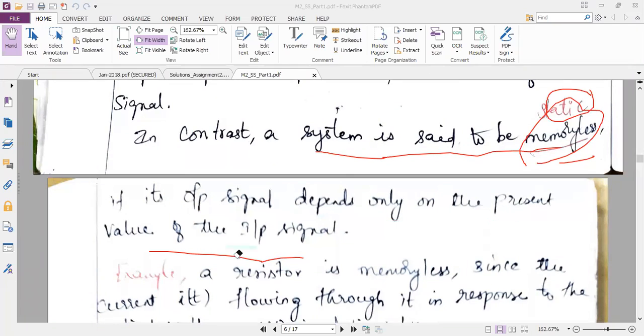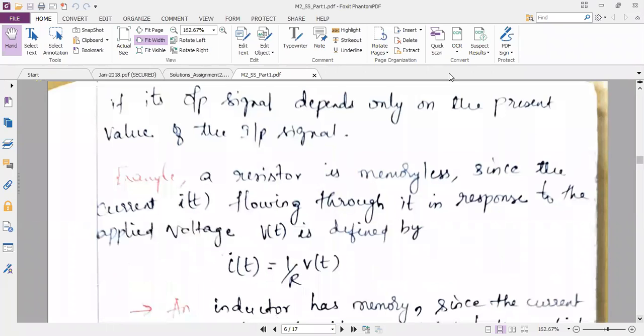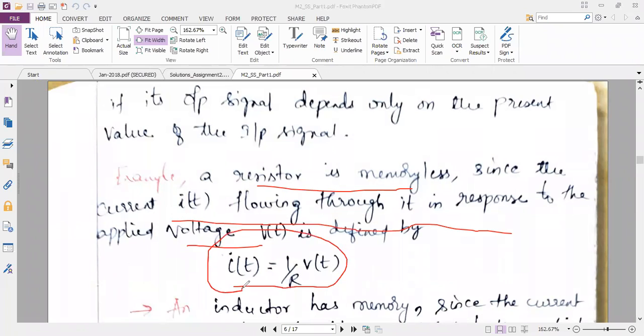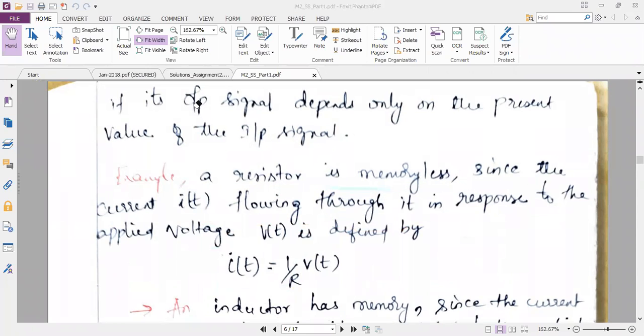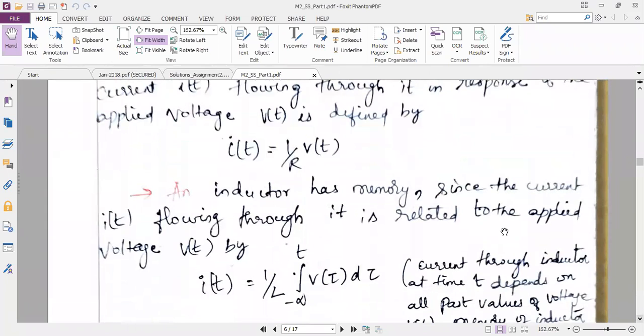So this is a very simple property. You have only the definitions for this property and you do not have any equations under this, but we will just discuss the problem. The problem: a resistor is memoryless since the current i(t) flowing through it in response to the applied voltage is determined by i(t) = (1/R) v(t). So I can say one example of a memoryless system is a resistor. Resistor is a memoryless system. I will tell you inductor is a memory system. I will show how I am telling resistor is a memoryless system and inductor is a memory system.